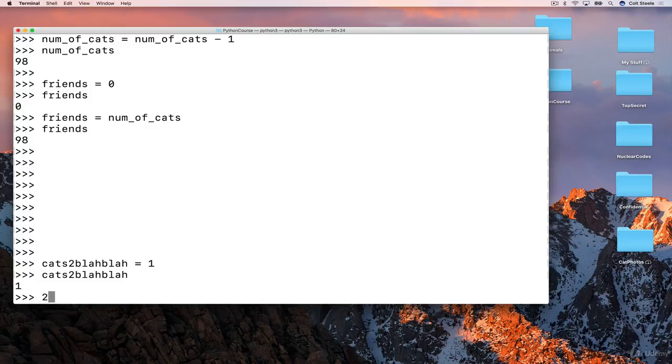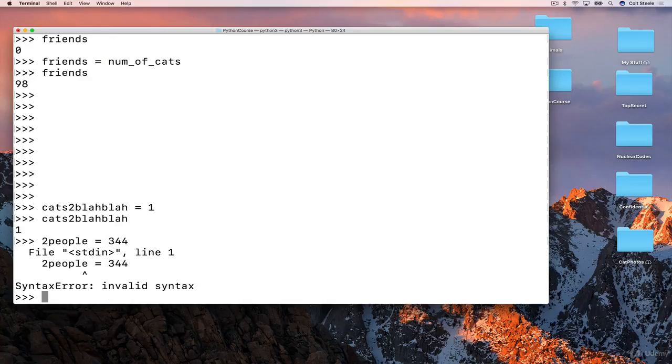But if I try and do 2people equals 344, Python gives me an error. And this is actually probably our first error we've seen in the course. It tells me invalid syntax, and it's pointing to 2people, meaning that it's not a valid name for a variable. It just gives up. Python has rules. It reads your code and it gets to a new word and it notices, okay, for this to be a variable, it has to start with a letter or an underscore, and it doesn't, so I don't know what to do with this. I'm going to freak out and throw an error.